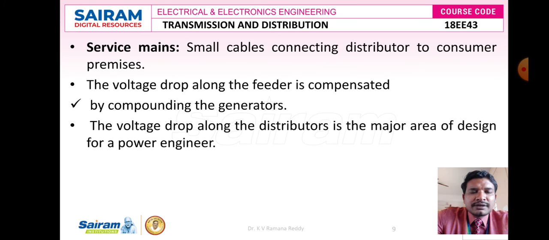Via service mains, that is, with this conductor wire, there exists a voltage drop along the feeder. The voltage drop along the feeder, which is again compounded by the generators, and the voltage drop along the distributors is a major area of design for a power engineer, because in compensation for this voltage drop via service mains we have to provide the rated voltage to every consumer premises. Then only we can increase the efficiency of their motor loads, torque loads, etc.